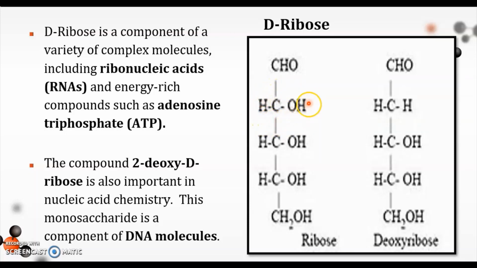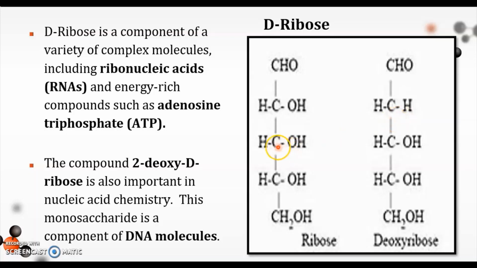For ribose, the hydroxyl group is attached on the right side. A hydroxyl group is made up of oxygen and hydrogen. But what about deoxyribose? What is missing on the second carbon is the oxygen. So that is their main difference. On the second carbon, ribose has a hydroxyl group, whereas deoxyribose does not have oxygen present on the second carbon.